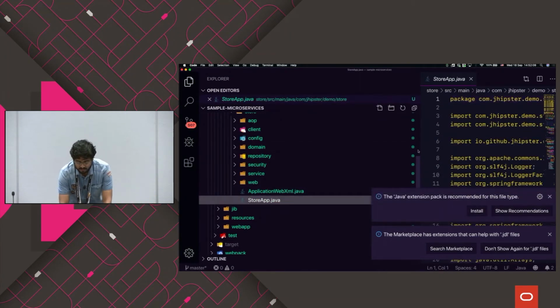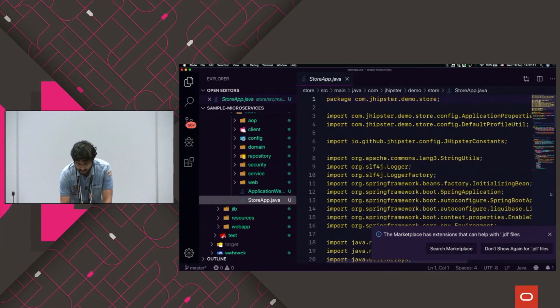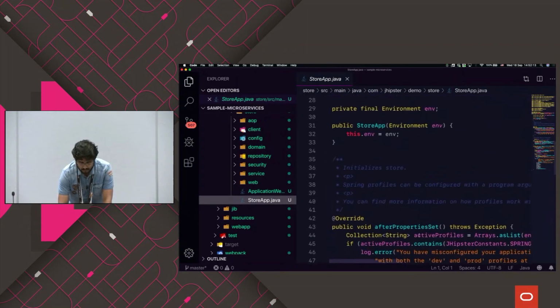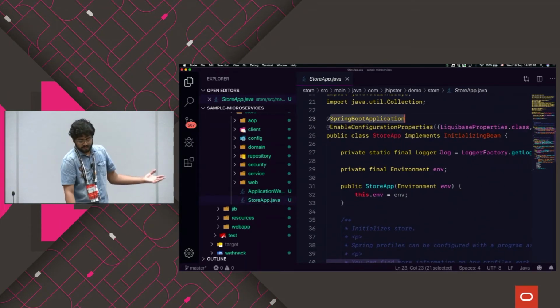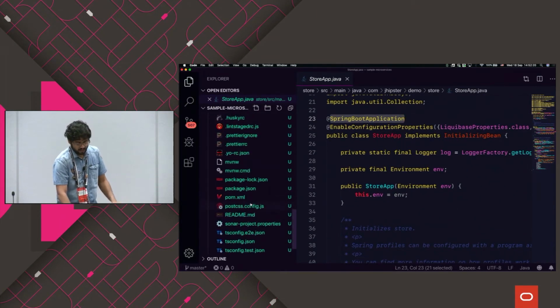It's a normal, simple Spring Boot-based application, nothing fancy inside. It's a normal, latest version of Spring Boot-based application. That's pretty much of it. It has nothing else there.